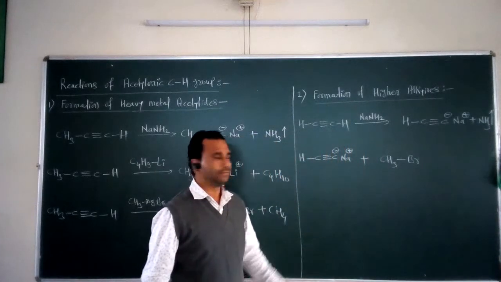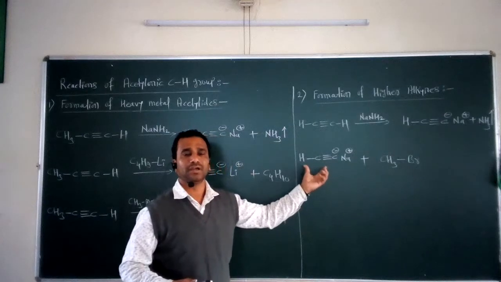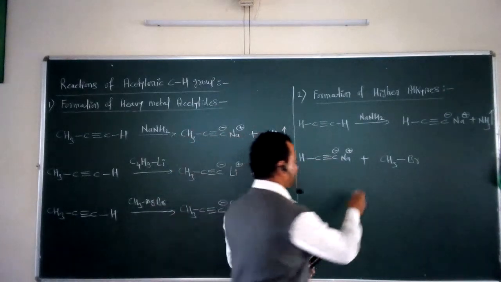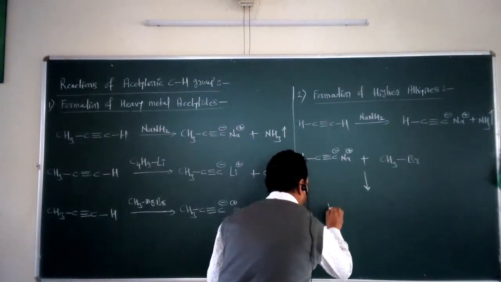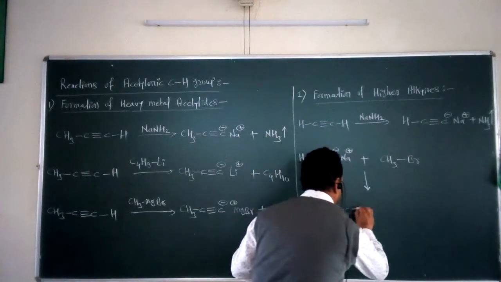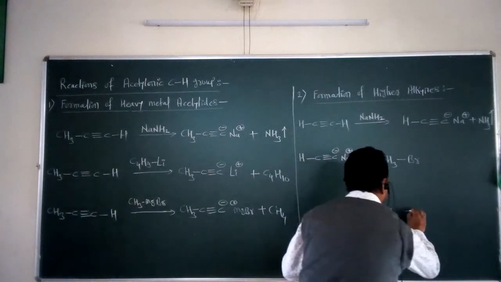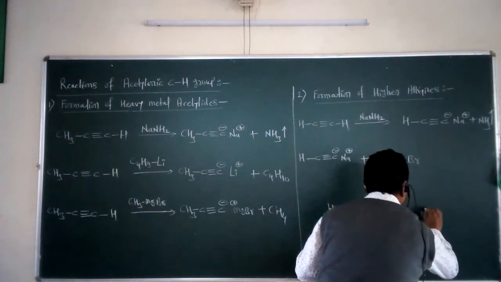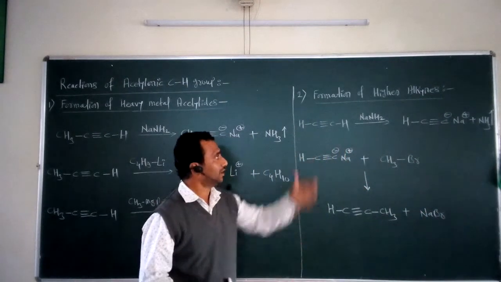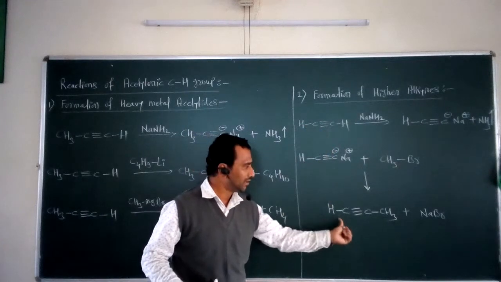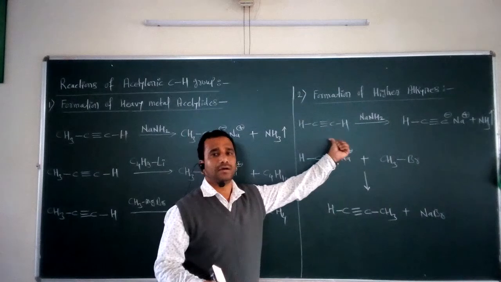Now this alkyl halide reacts with the sodium acetylide, and the formation of a higher alkyne takes place. So what happens in this case? We get H single bond C triple bond C single bond CH3 plus the byproduct sodium bromide. So this is a very simple reaction.